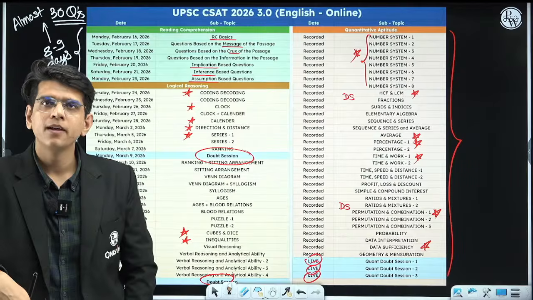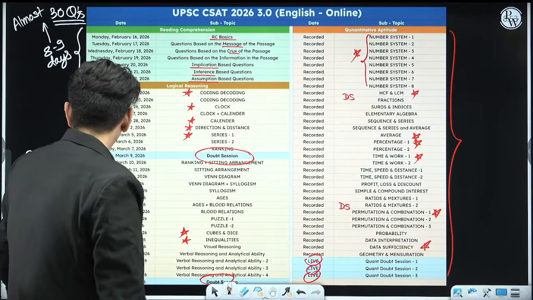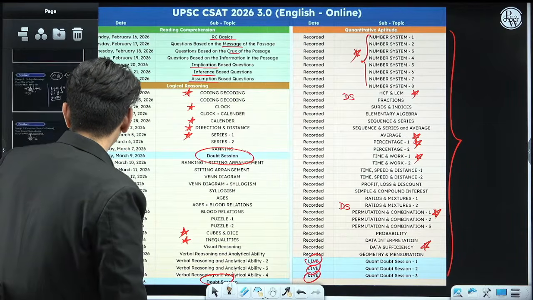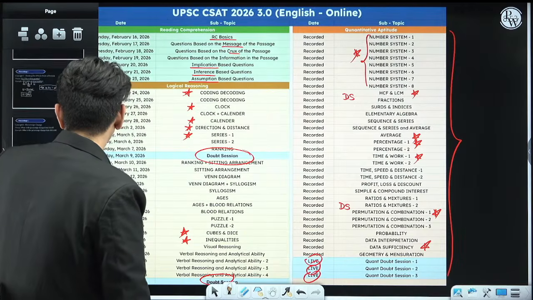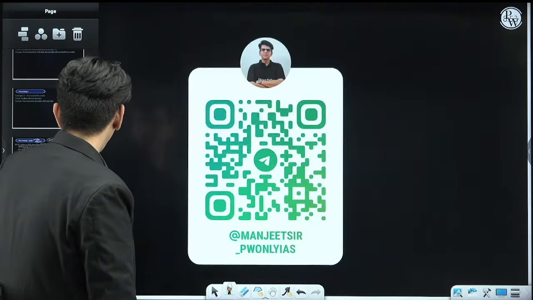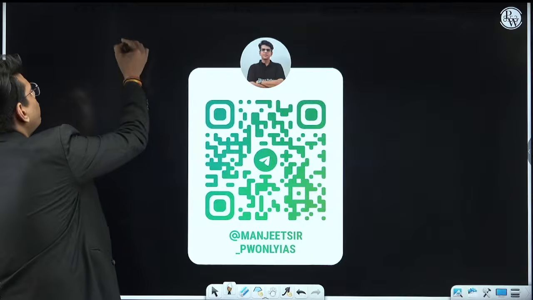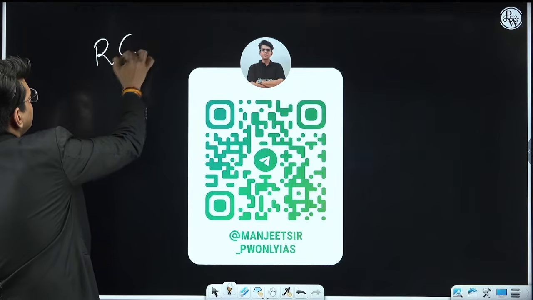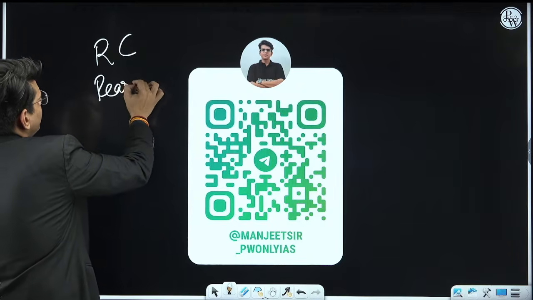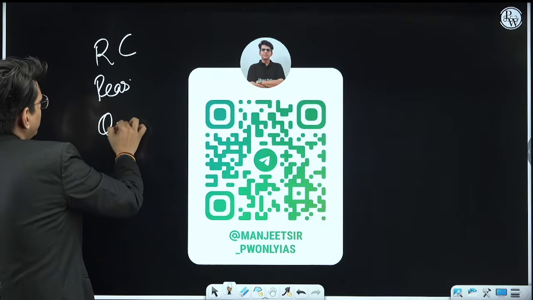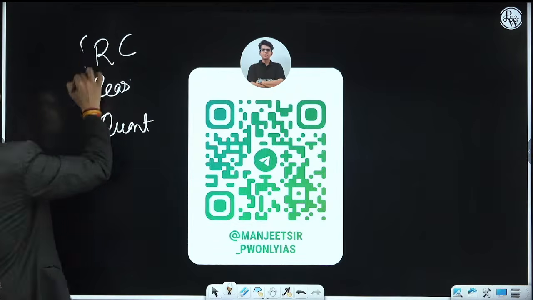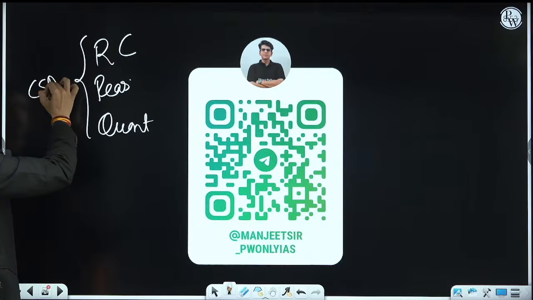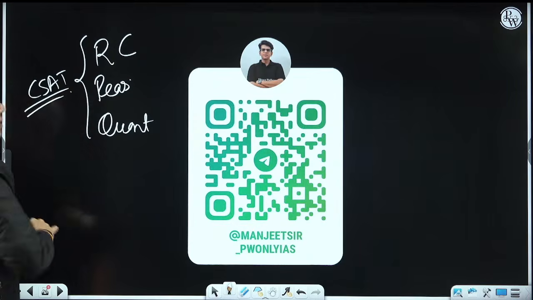Also, if you want to connect, you can connect on this Telegram channel. If you have any doubt in your reading comprehension, reasoning, and quant, CSAT related, if there are any queries, you can connect with me here.